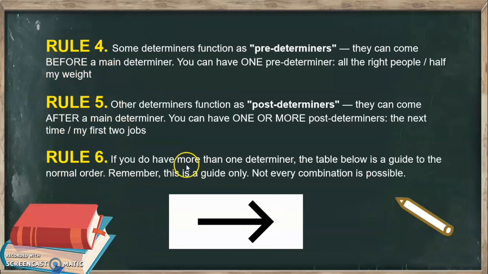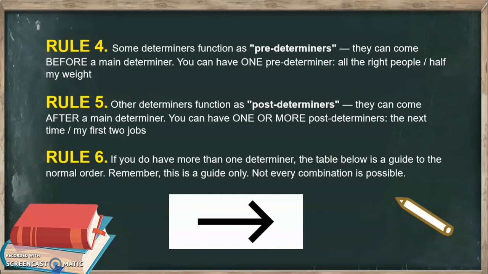Rule number 4. Some determiners function as predeterminers. Pre meaning before a main determiner. So we can have more than one determiner, but they should be different determiners.